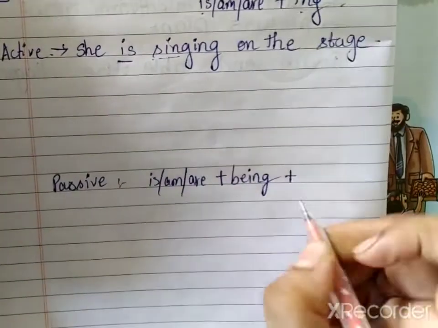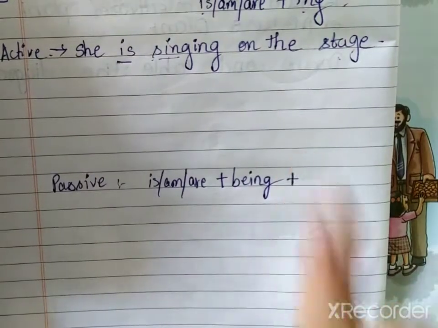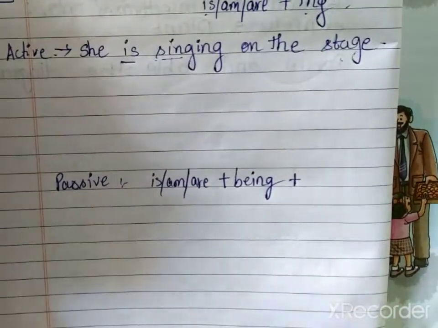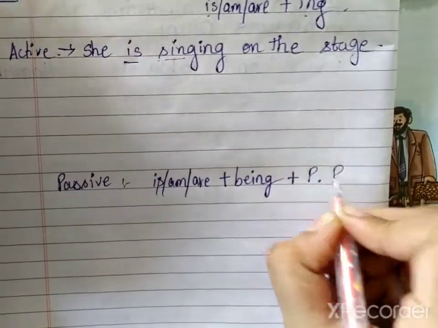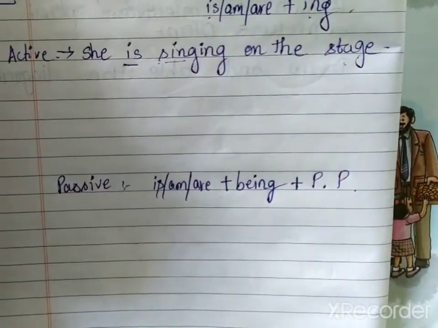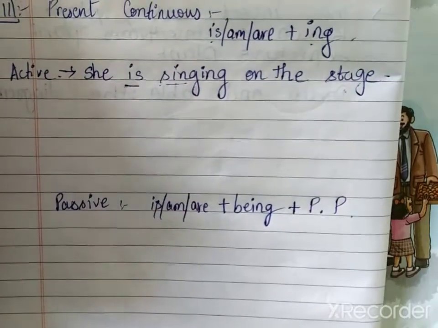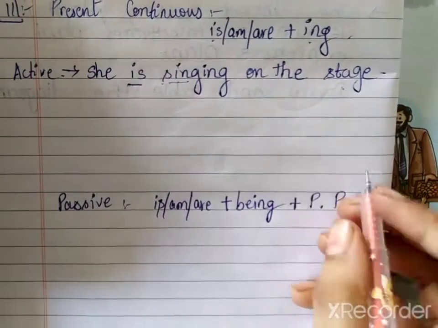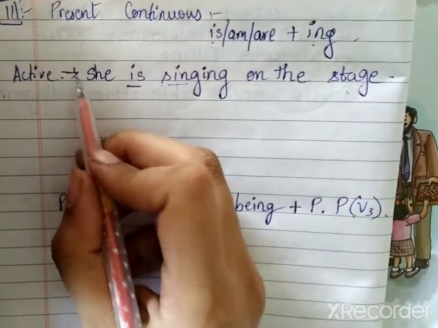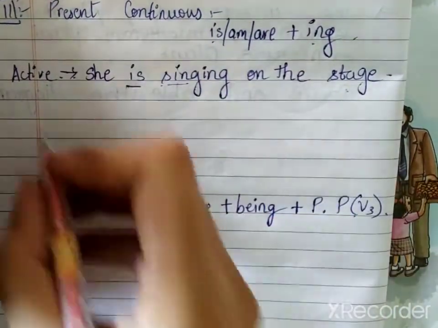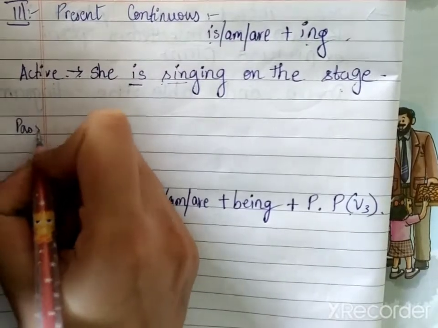Plus, how is your main verb going to be? We know in passive it is always going to be in past participle form. So if I write PP, you need to understand it is past participle. Okay? It means the third form of the verb. Now let us convert the simple sentence into passive voice.